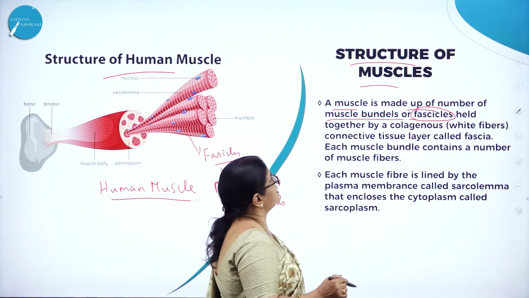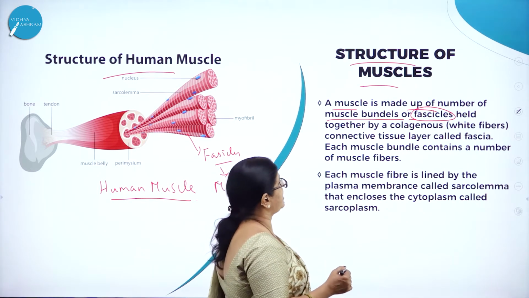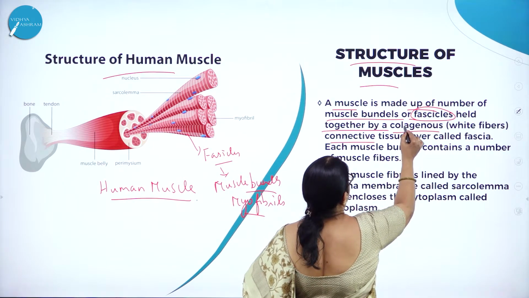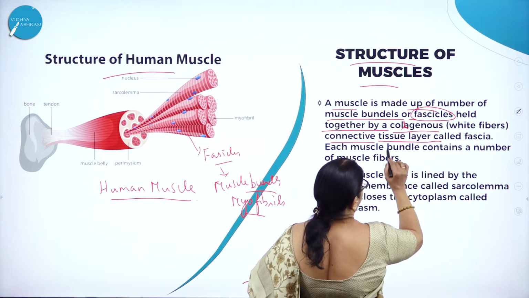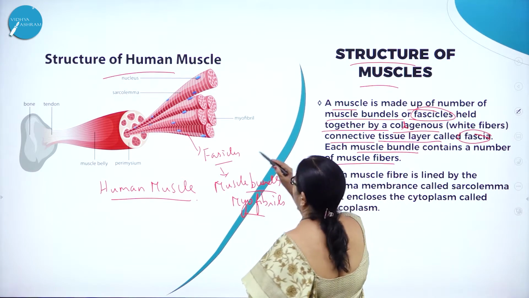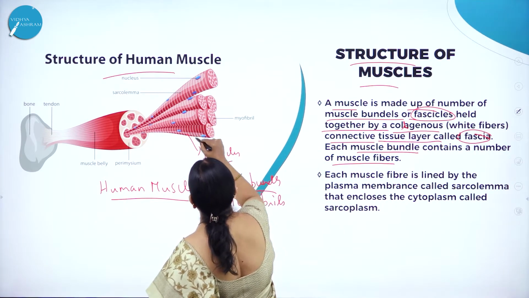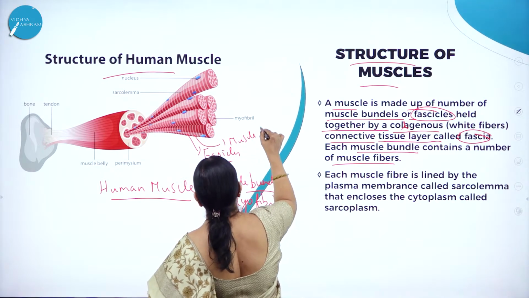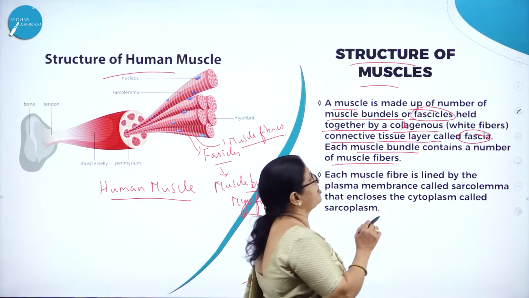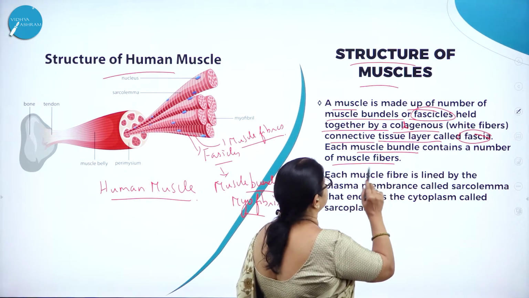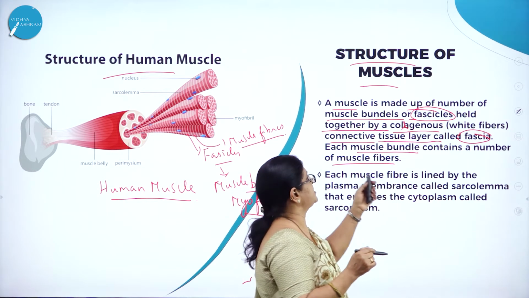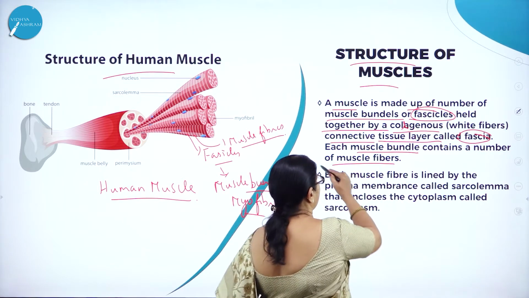So a muscle is made up of a number of muscle bundles or fascicles held together by a collagenous white fibrous connective tissue layer called fascia. And each muscle bundle contains a number of muscle fibers. So here you can see a number of muscle fibers.